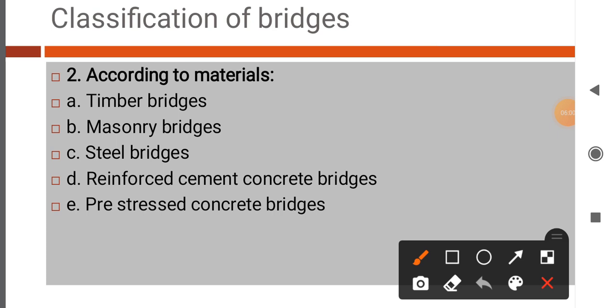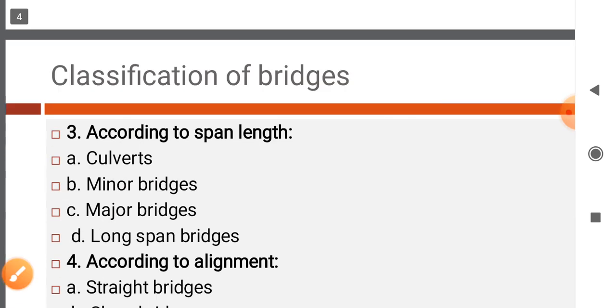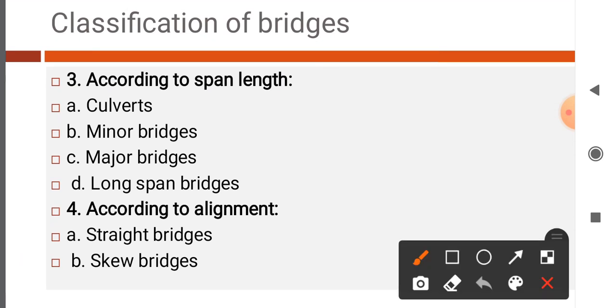Now, second classification of bridges according to span length: culverts, minor bridges, major bridges, long span bridges. These are the classifications according to span length.